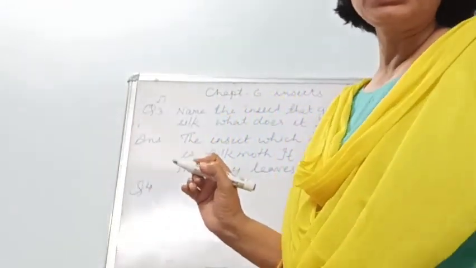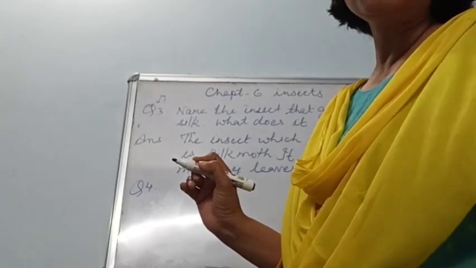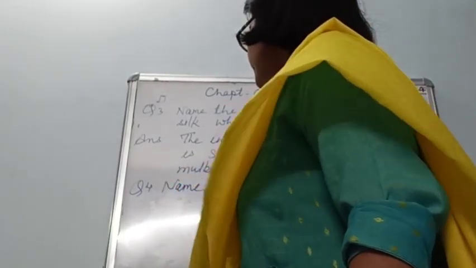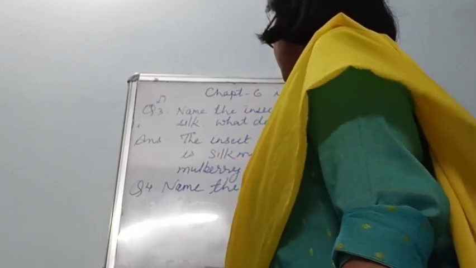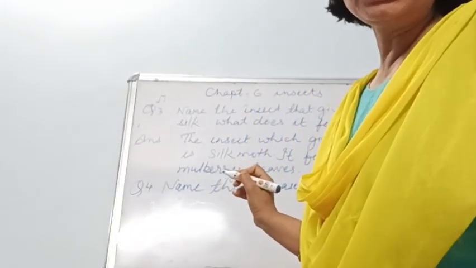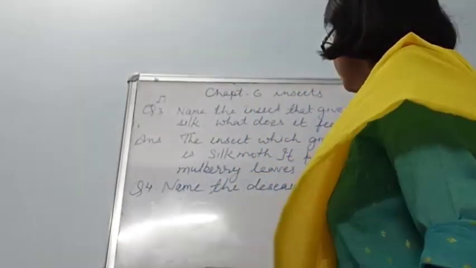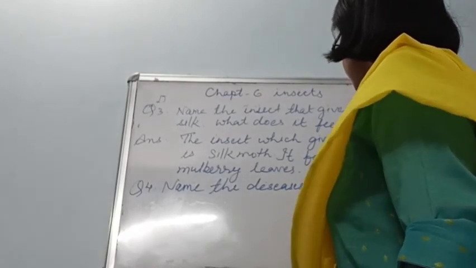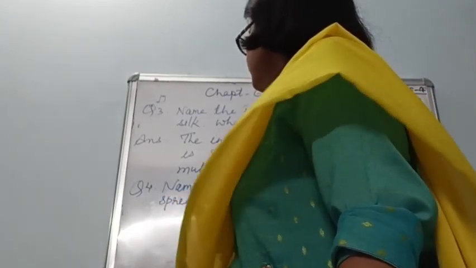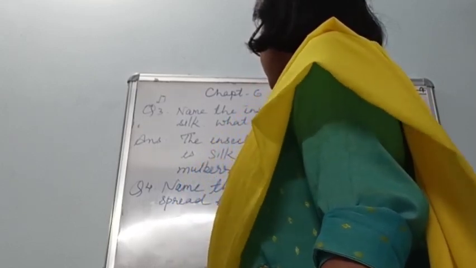Question number 4 is, name the diseases that get spread by the house flies.